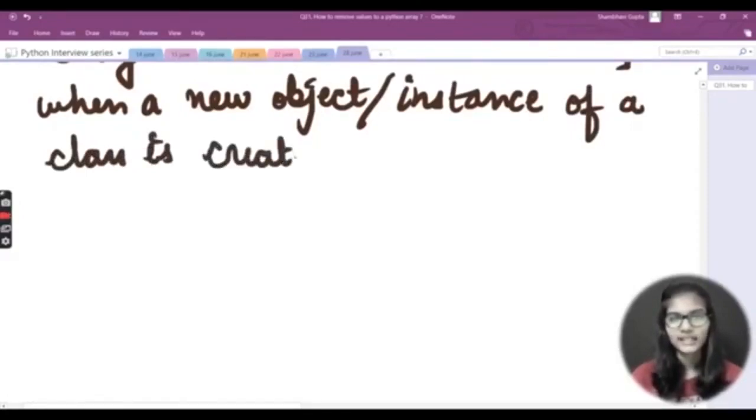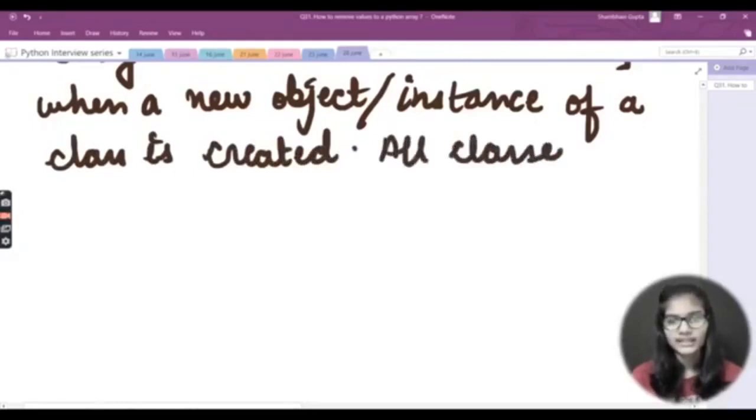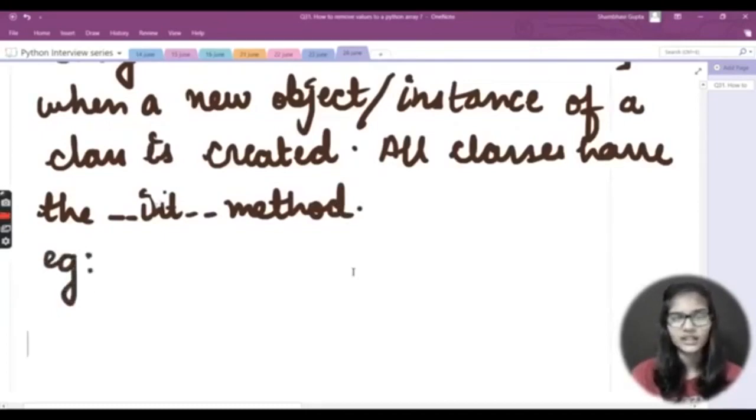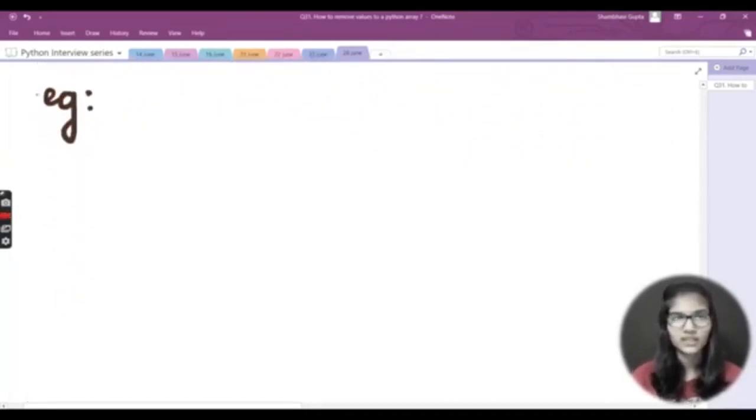created, and basically whatever classes you have made, in that case all classes have the underscore init underscore method. So whatever classes you'll be making, all the classes will be having this method, right? Now let's quickly see an example for this as well, that if we are asked to write a program using the init method, how we are going to do that.